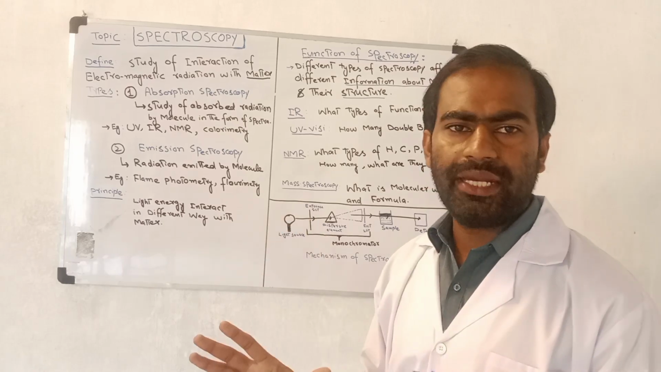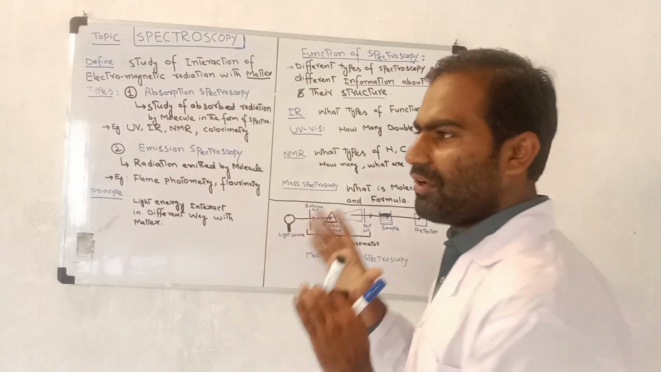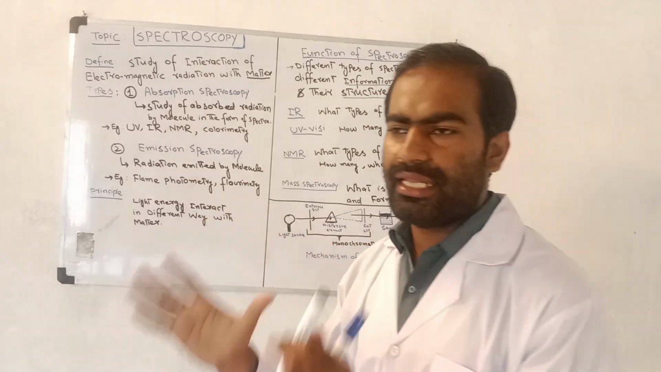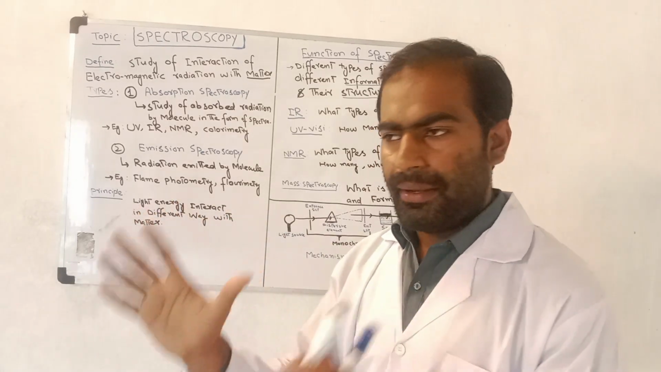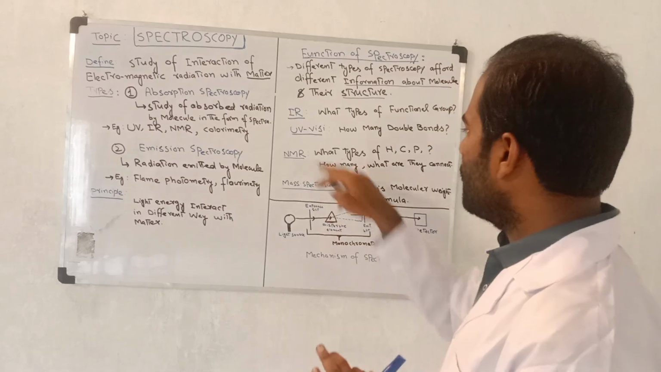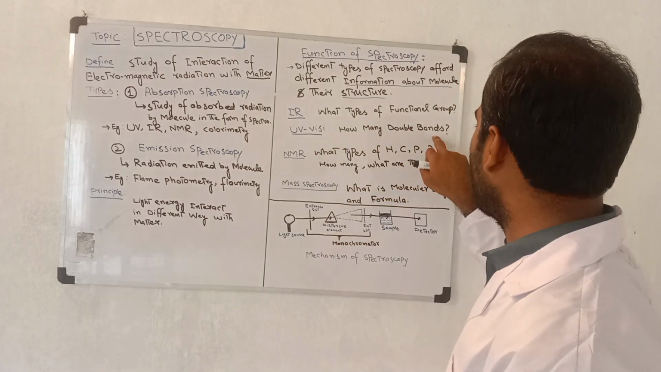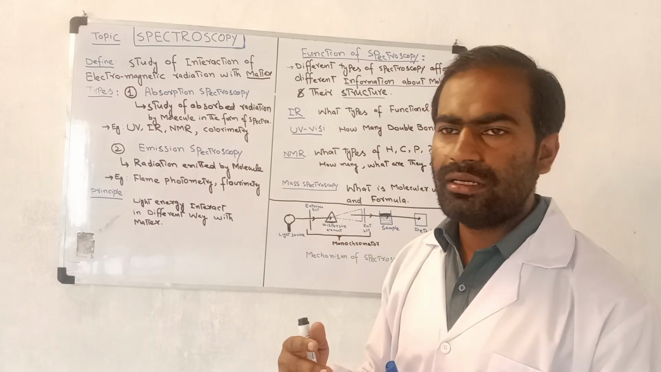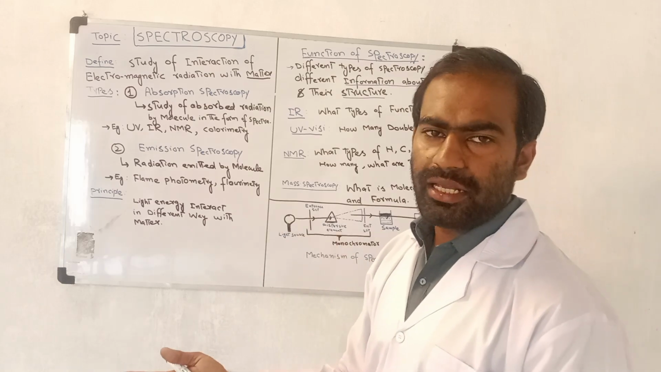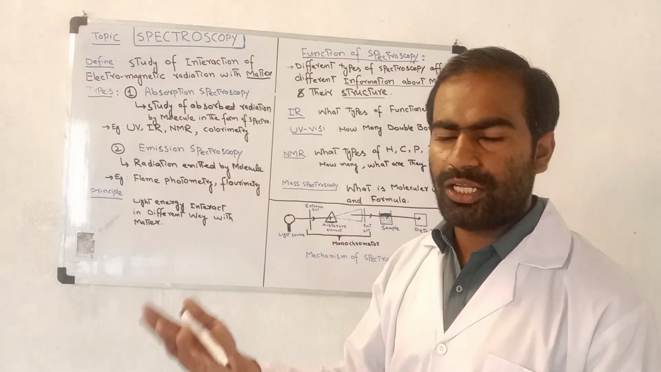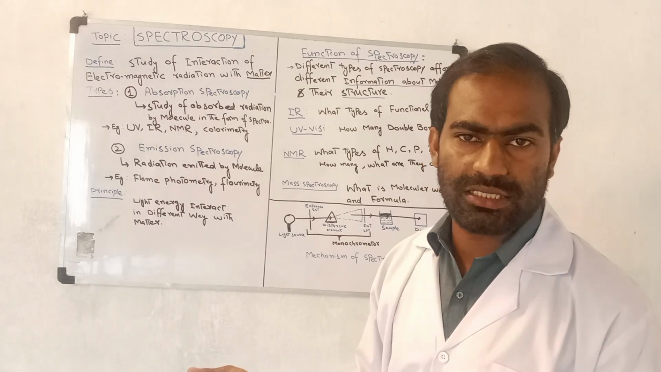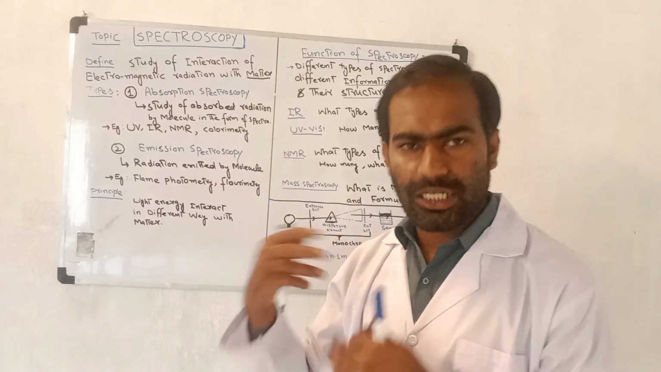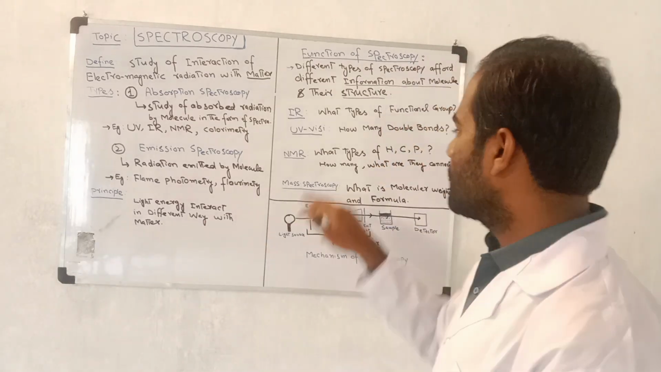IR spectroscopy tells us what functional groups are present in the sample molecule. UV-visible: how many double bonds? UV-visible tells us how many double bonds are present in the given molecule or substance. UV spectroscopy tells us about saturation and unsaturation.